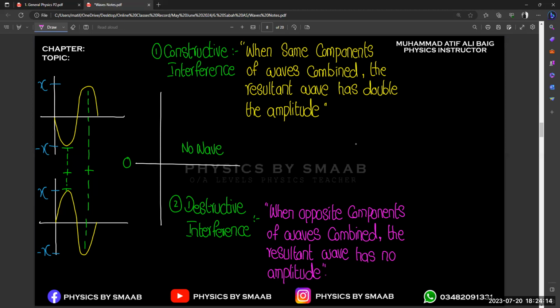And can superposition only happen if they have the same amplitude, or can the amplitude be different? It also happens with different amplitudes, but I already mentioned that we are just talking about the initial concept, so that's why we are taking the same magnitude for simplicity. Otherwise it may be any. Let's suppose one is x and the second one is 1.5x, so we just combine 1.5 plus 1, so that will be 2.5. Okay, because once you get the concept, the numbers are just calculations, right?